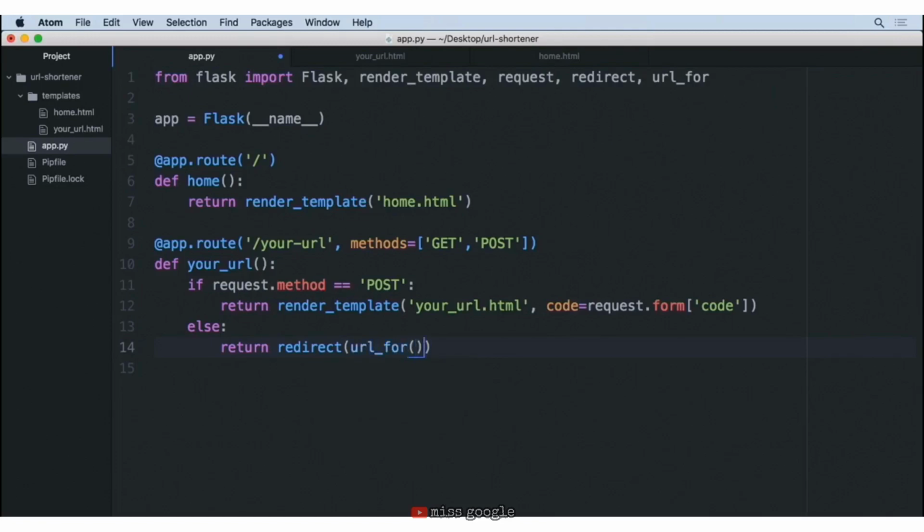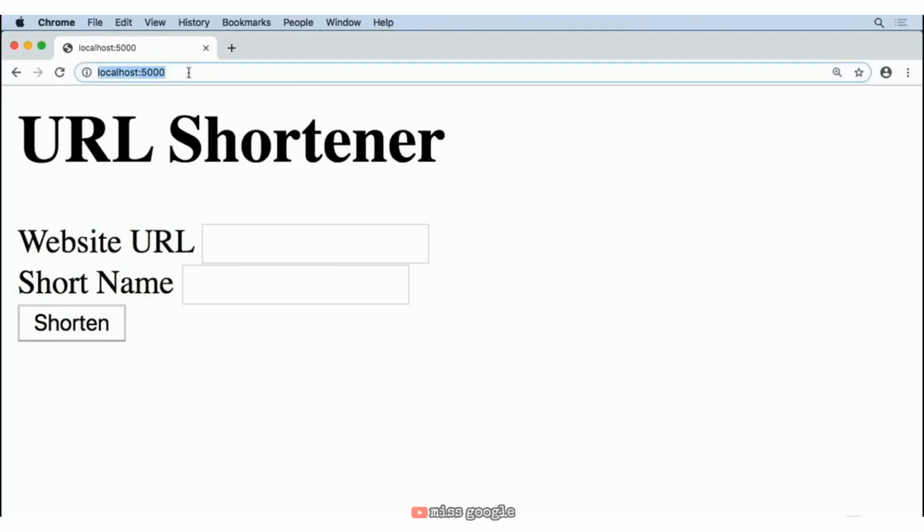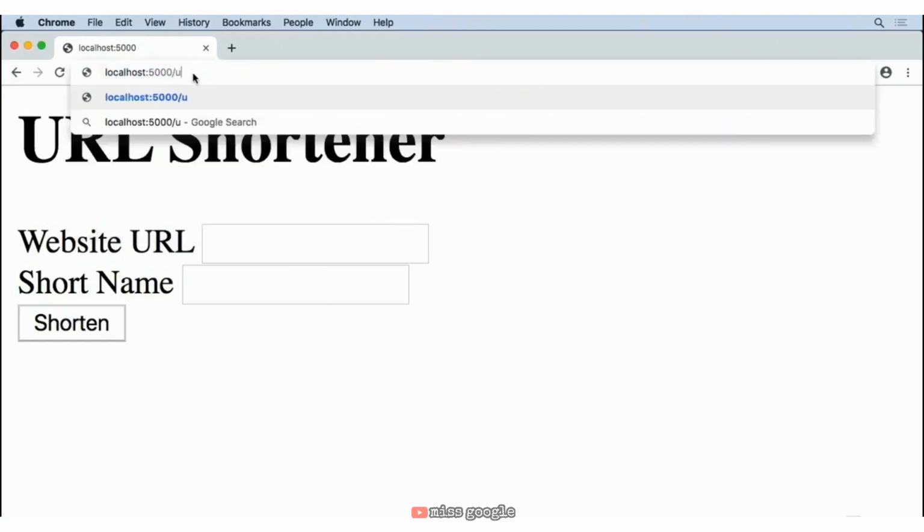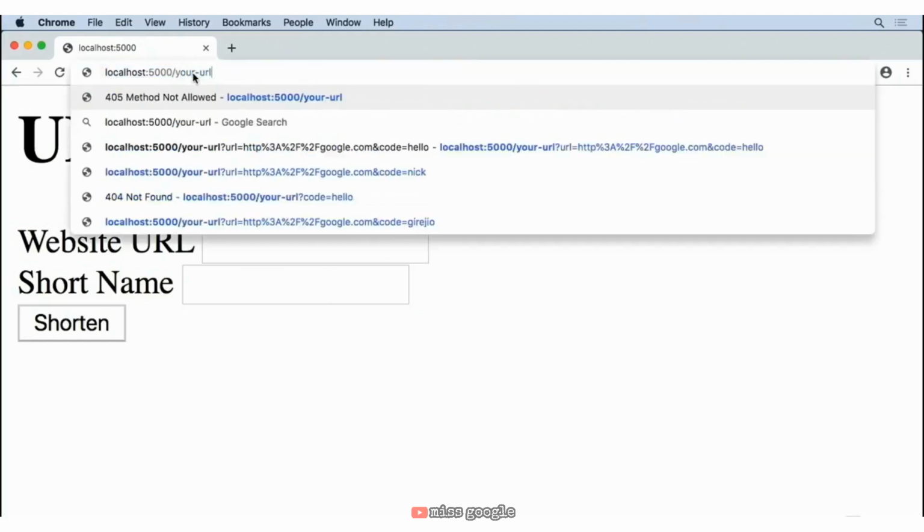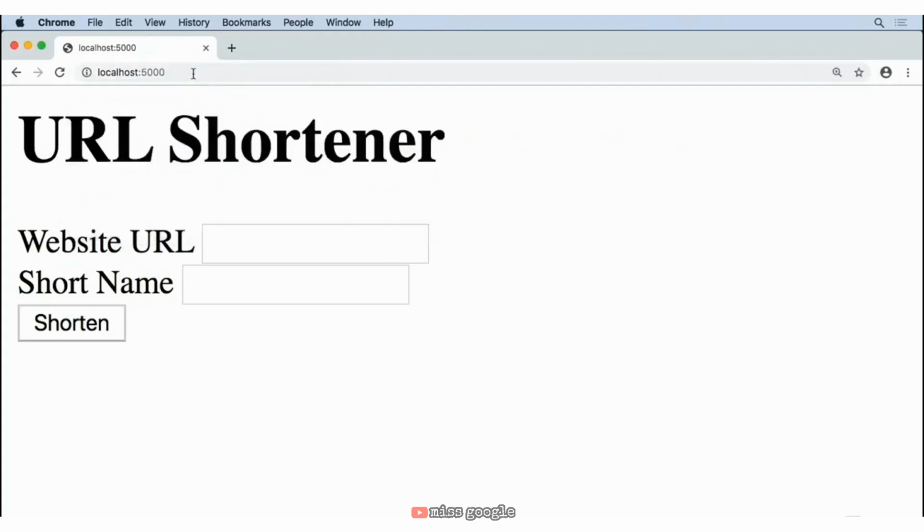And then inside of the parentheses, this is where we want to provide the name of the function, which in this case on line 6 is home. So we're going to put a string here that simply just says home. We'll go ahead and save this file. And now let's go ahead and reload that /your-url. If we hit enter, same functionality, takes us to the home page, but now our code is just that much more robust.